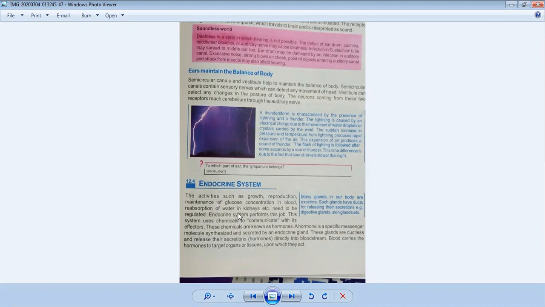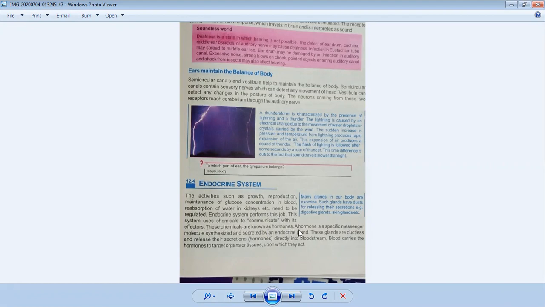So the endocrine system performs this job using chemicals. Now the question is how this works and which parts help it work. The endocrine system uses chemicals to communicate with its effectors. These chemicals, in the form of fluid, are known as hormones.